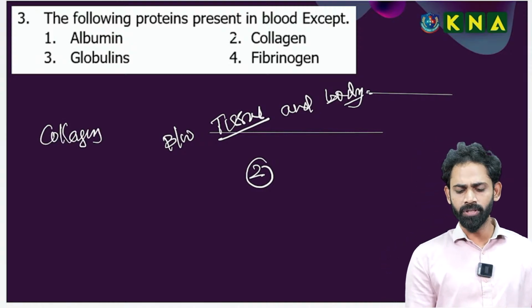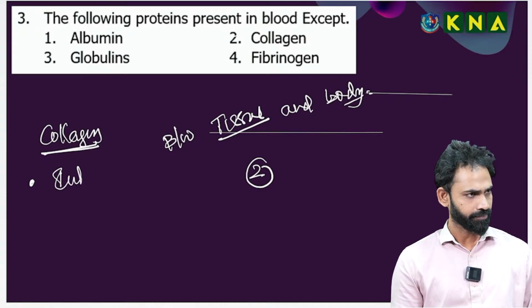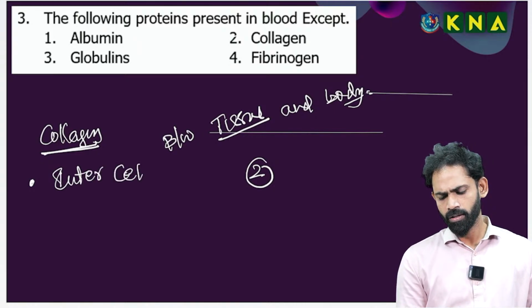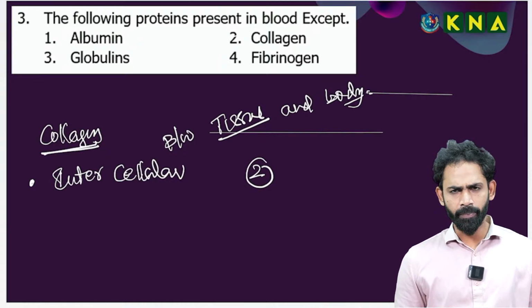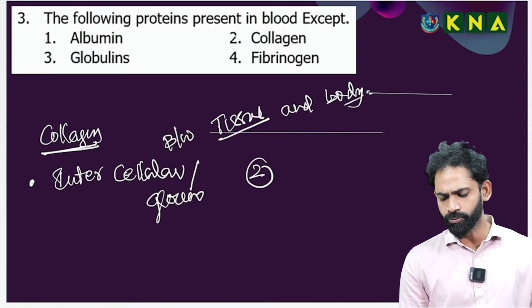When we speak about collagen, it is a protein present in the intercellular component, the ground tissue in the case of connective tissue.